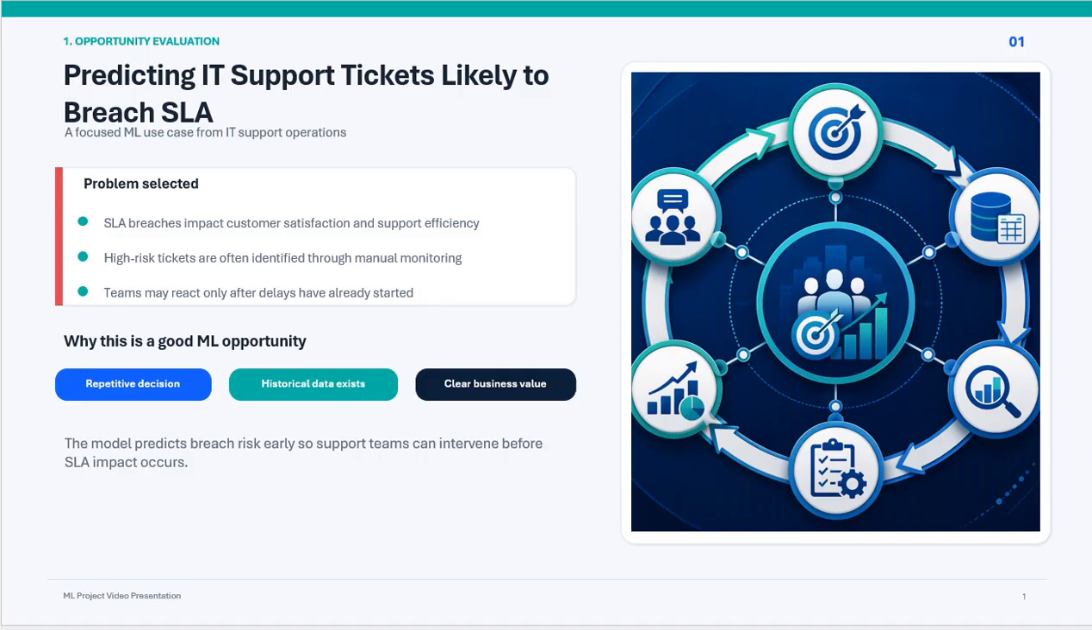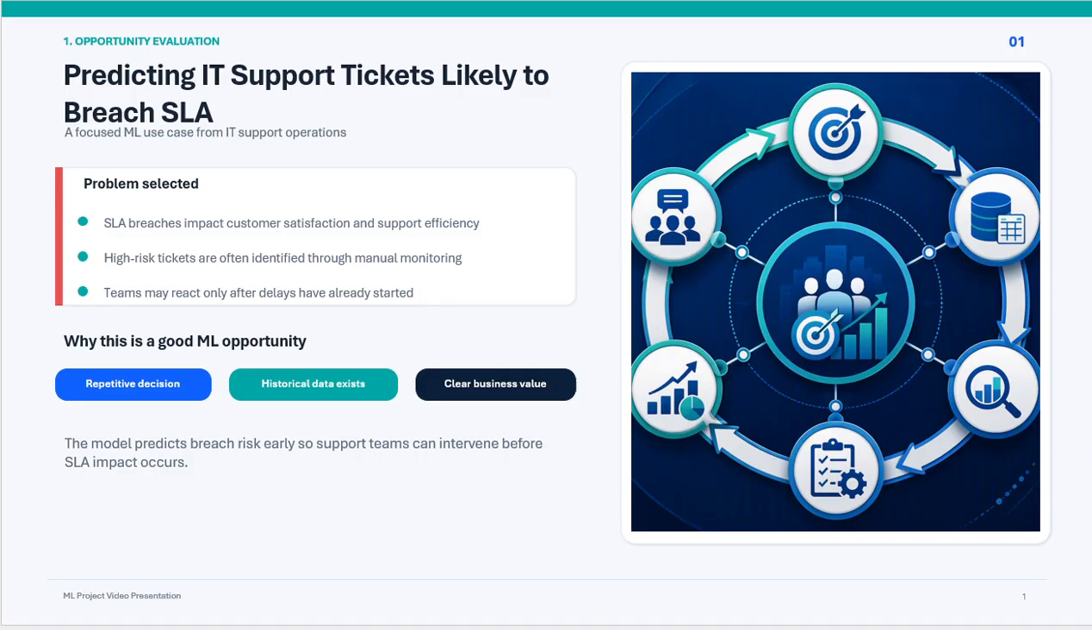Some tickets fail to meet their committed resolution timelines due to factors such as complexity, workload, reassignment delays, or resource constraints. Today, support managers often rely only on manual monitoring and their experience to identify tickets that are at risk. This approach is reactive and may not always detect issues early enough.